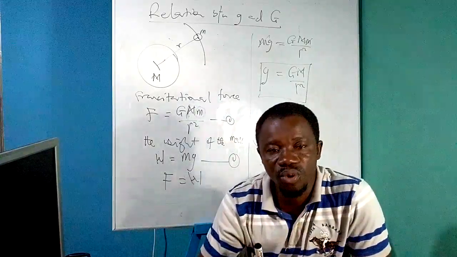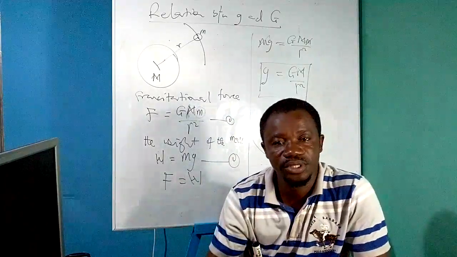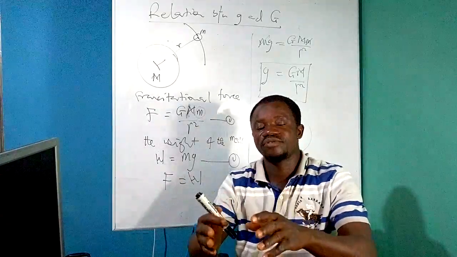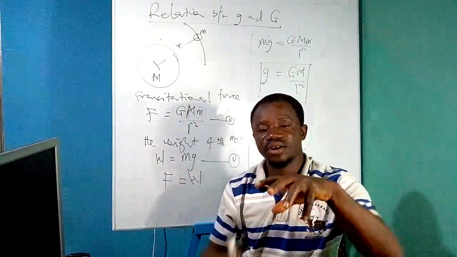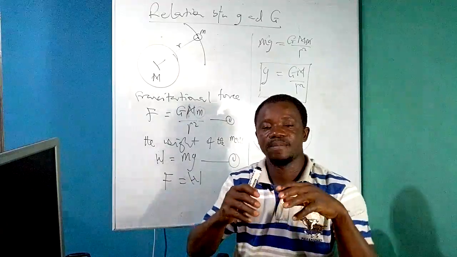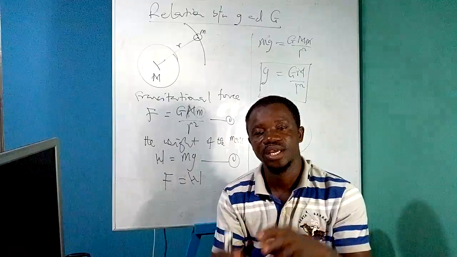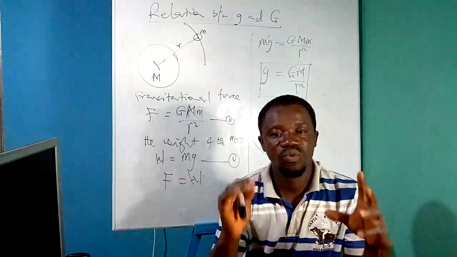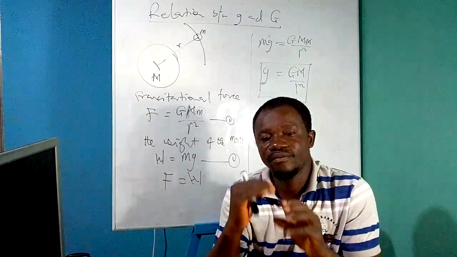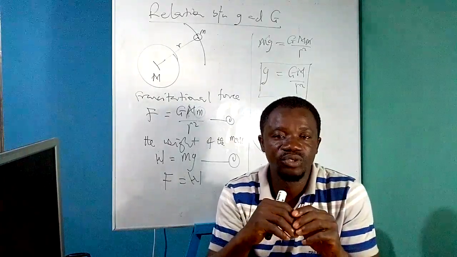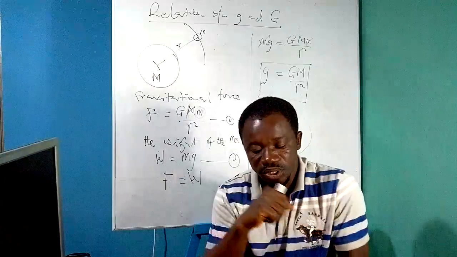This region is what we call gravitational field. Just like in electrostatics, we have electric field, a region around a charge where the electrostatic force due to the charge is felt. Here too we have gravitational field, a region around the mass where the gravitational force due to that mass is felt. That region is what we refer to as gravitational field.